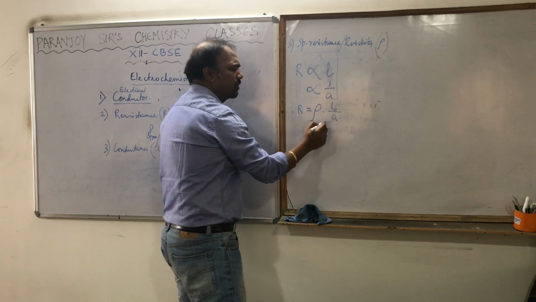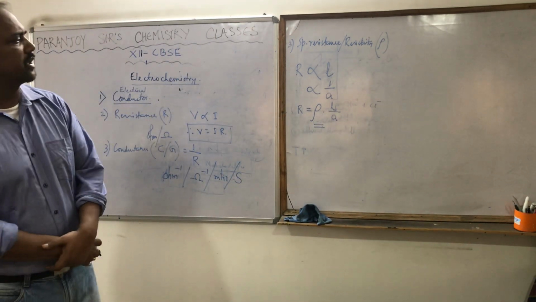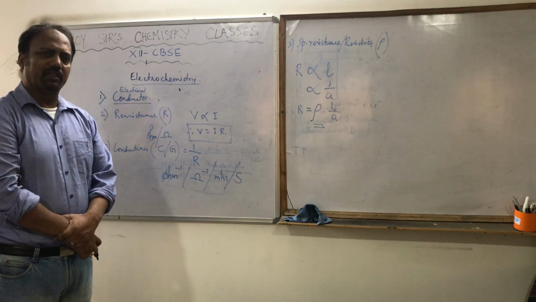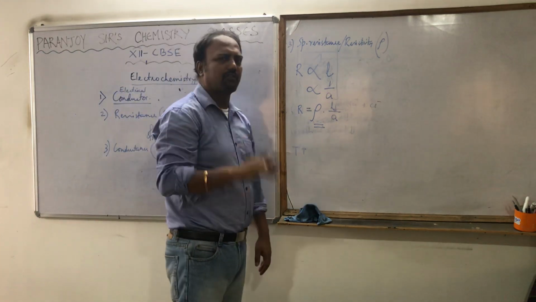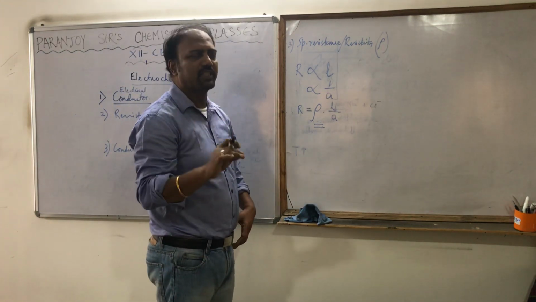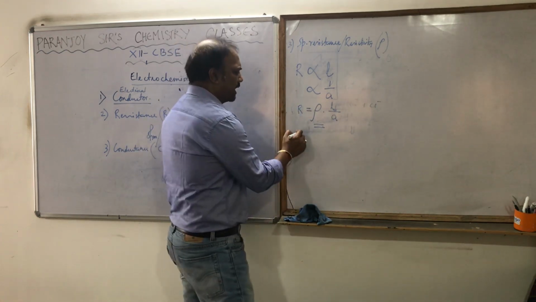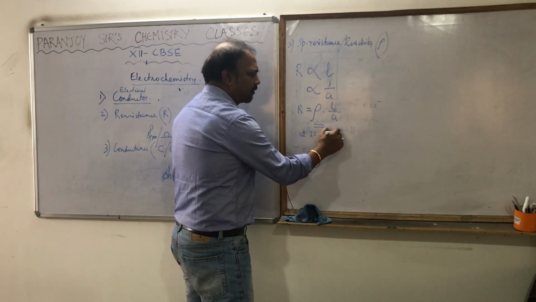So this rho is nothing but specific resistance or resistivity. What is it physically, in words? We put the condition L equal to 1, A equal to 1.